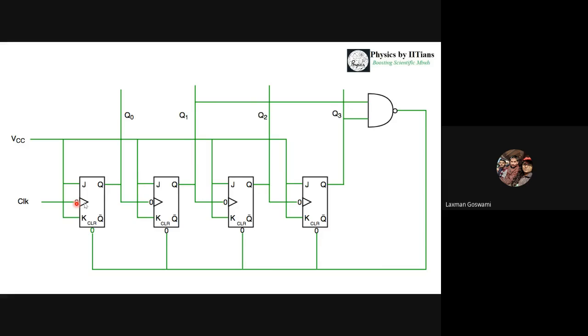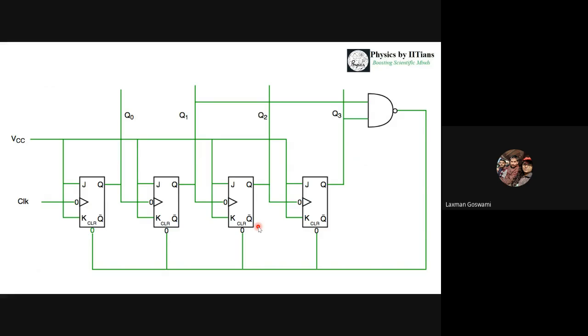It is negative edge triggered, as can be seen from this. So at the negative edge of the trigger, that is clock transitioning from 1 to 0, the output will change from 1 to 0 or 0 to 1. The output will switch actually. Similarly, for the triggering of this flip-flop, the output will change, but the clock is at Q0. So when there is a transition in the Q0 from 1 to 0, the clock will trigger here, and this output Q1 will change. And similarly, Q2 will change when Q1 transitions from 1 to 0, as Q1 is acting as a clock for this flip-flop.